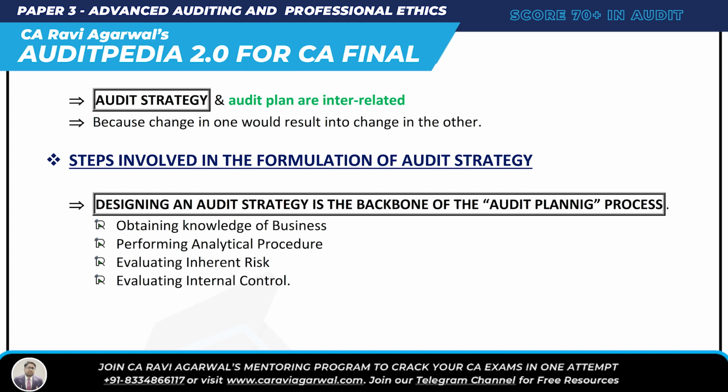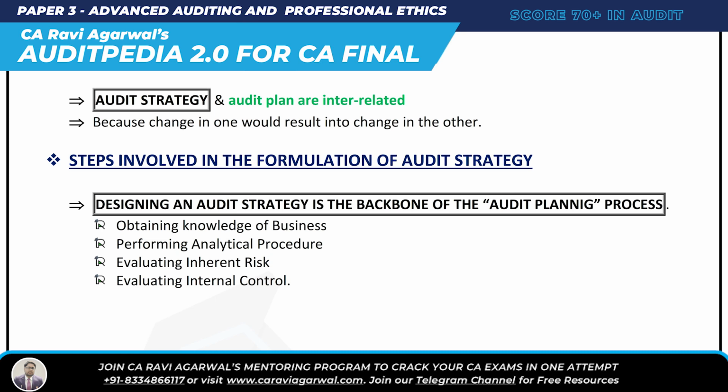There are 4 simple steps. This is very general. What are the steps involved when you formulate audit strategy? Number 1, obtain knowledge of business. Obviously, if you don't have the knowledge of business, how will you formulate audit strategy? Knowledge of business, and then you got to perform analytical procedure. You need to evaluate inherent risk. You need to evaluate internal control.